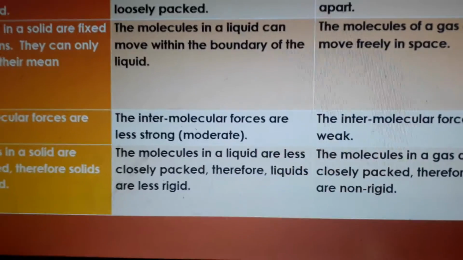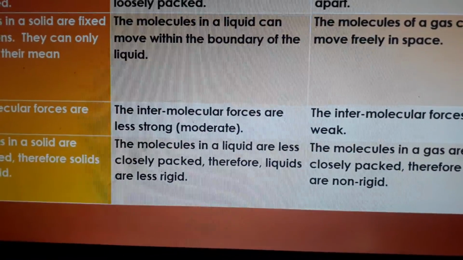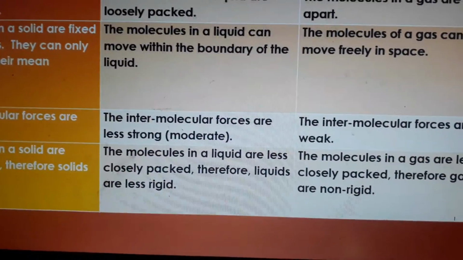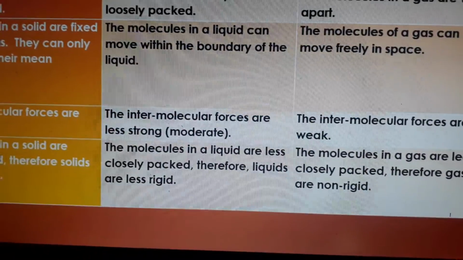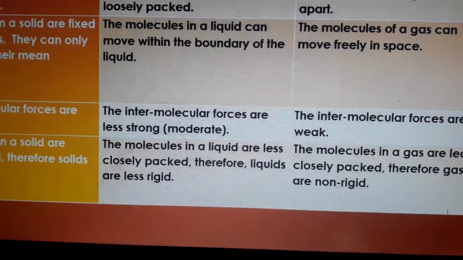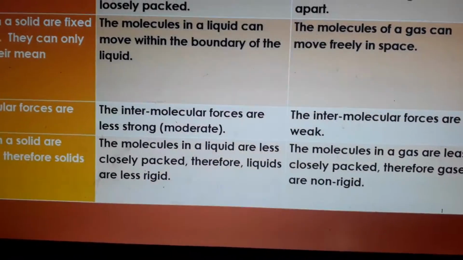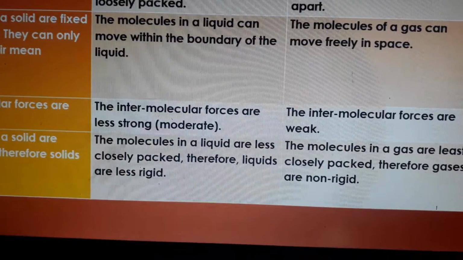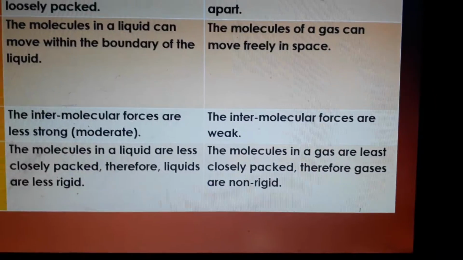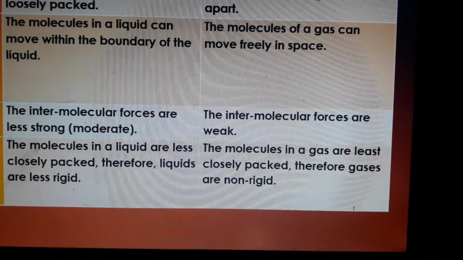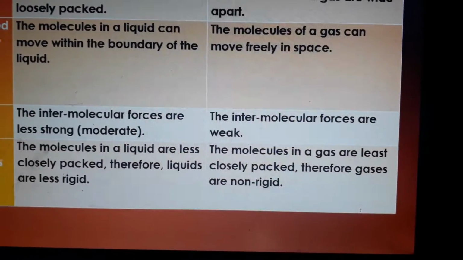But in case of a liquid, if you have a packet of milk and you press it, it is compressible, isn't it? Its shape changes. So molecules are not so closely packed, so they can adjust together a little bit more, and so the shape changes. Therefore they are compressible, or they are less rigid. Liquids are less rigid, or you can say liquids are compressible. That means you can press it. The molecules in a gas are least closely packed. So they are not at all closely packed. They are far apart from each other, isn't it? Therefore, gases are non-rigid. So you can compress a gas.